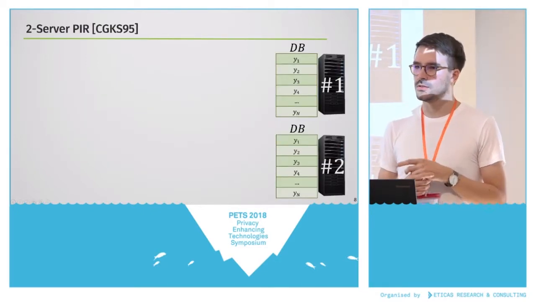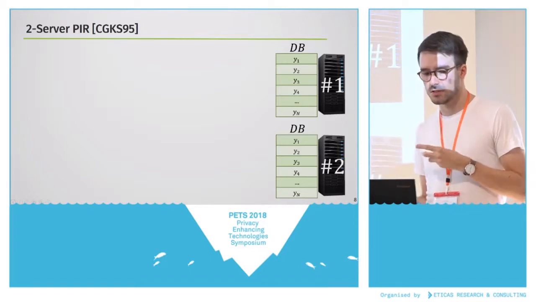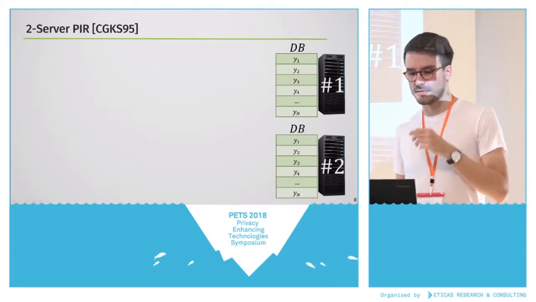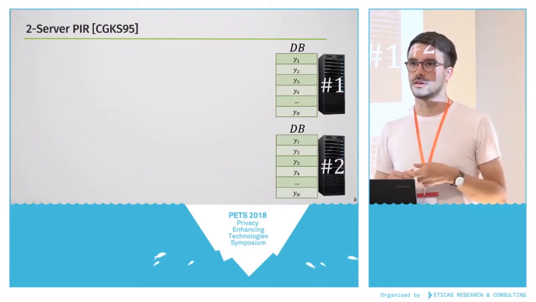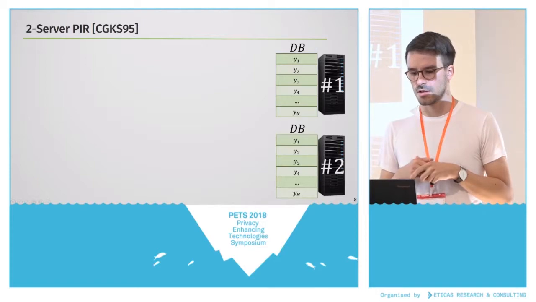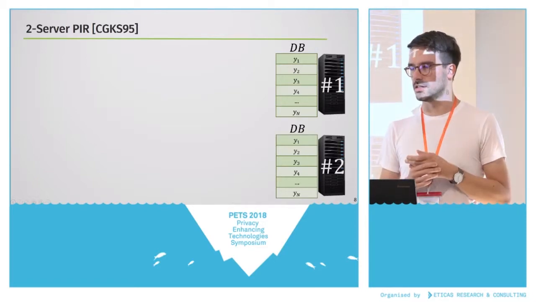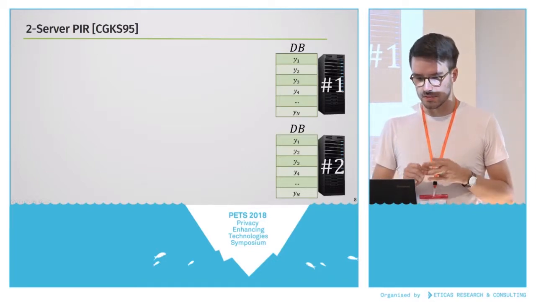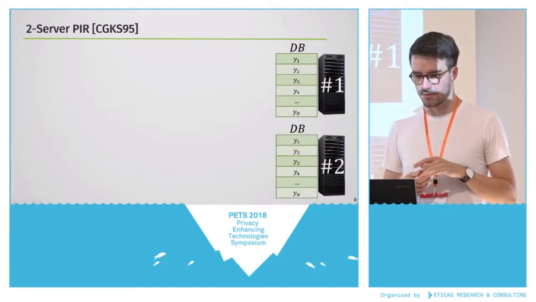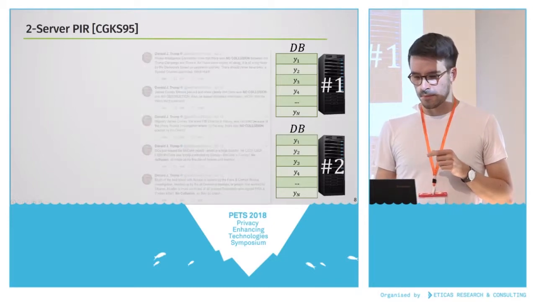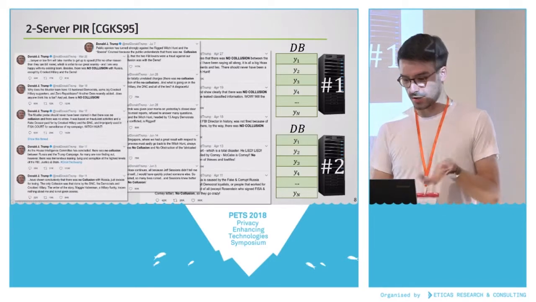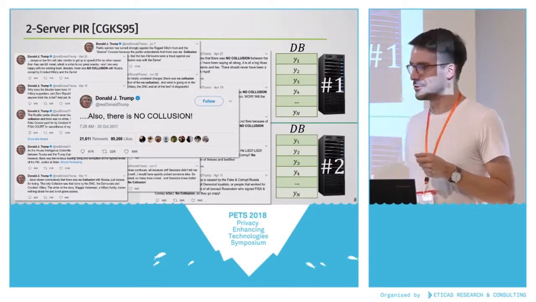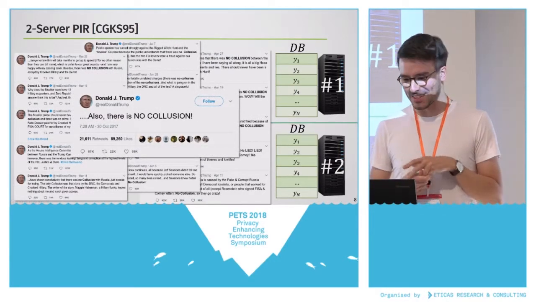The PIR that we use in this work specifically is a multi-server PIR scheme, more specifically a two-server PIR scheme. There's also work that is based mostly on homomorphic encryption. It works with one server, and you could basically exchange these and just use whatever your favorite PIR scheme is. But we use a specific two-server PIR scheme, and this comes with a very important property: no collusion.